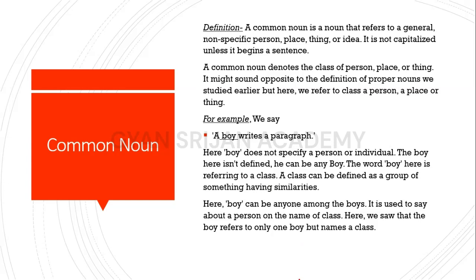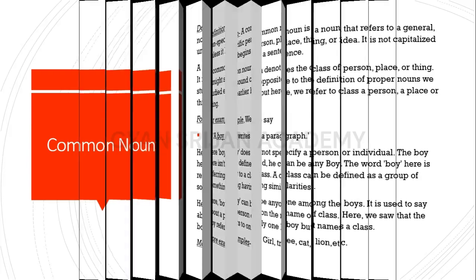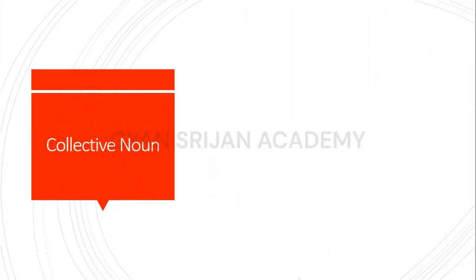So, here we saw that the common noun is used to refer to a non-specific person, place, thing, group, or idea. The common noun is always used to talk about non-specific things. Let's see some more examples, such as girl, tree, cat, lion, etc. Now, let's move to our next noun, that is collective noun.